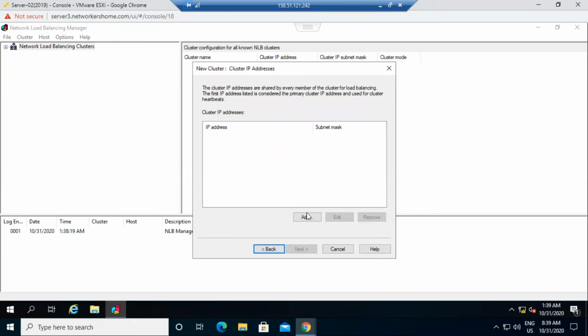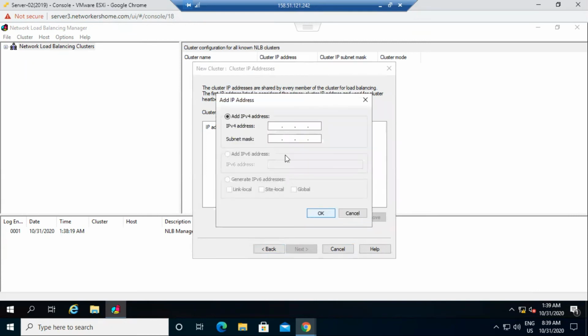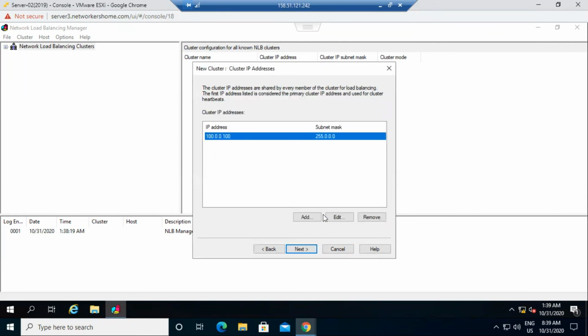Now they ask me the cluster IP address, so we need to define the unique cluster IP address. Click on add over there. In my case, I define 100.0.0.100 as my cluster IP address, and click on OK.